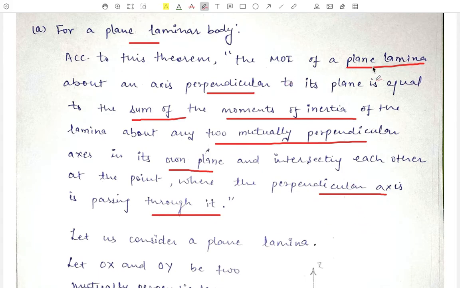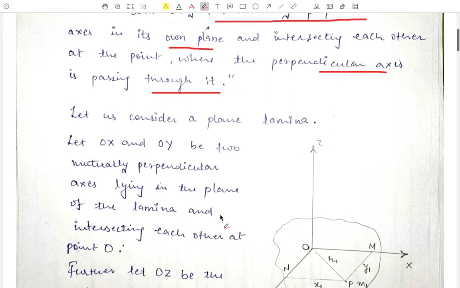That the moment of inertia of the plane lamina about an axis perpendicular to its plane, that is about the OZ axis, is equal to the sum of moments of inertia of the lamina about any two mutually perpendicular axes in its own plane, say x and y axis here, intersecting each other at the point where the perpendicular axis is passing through it, here the point O.